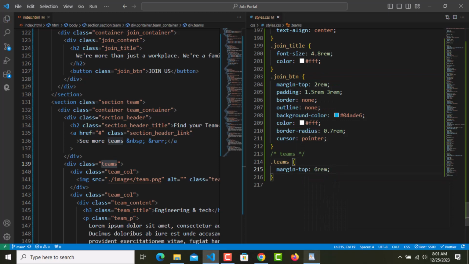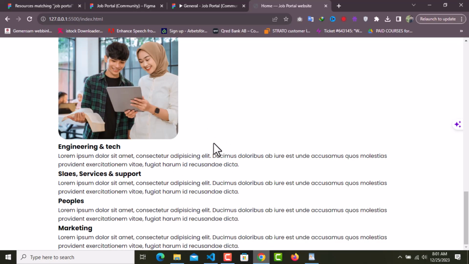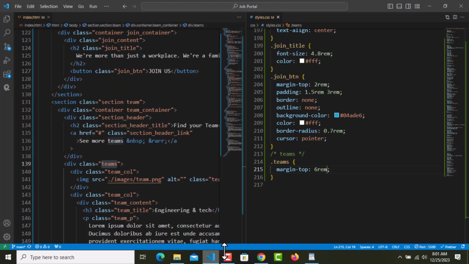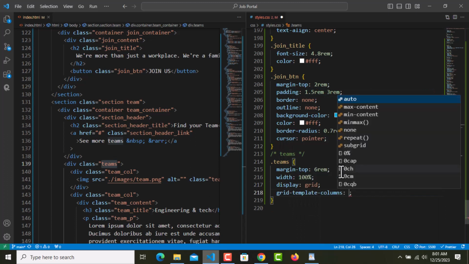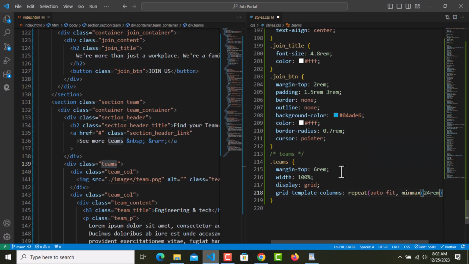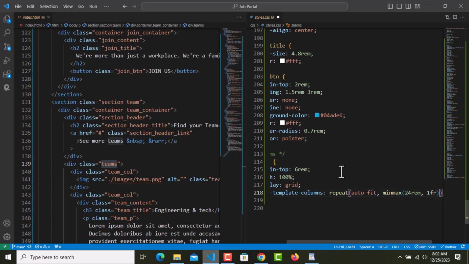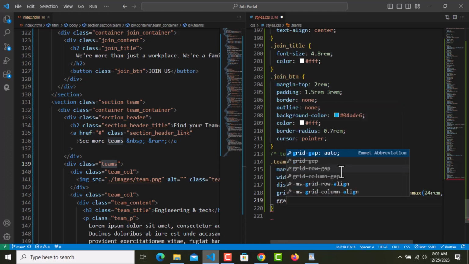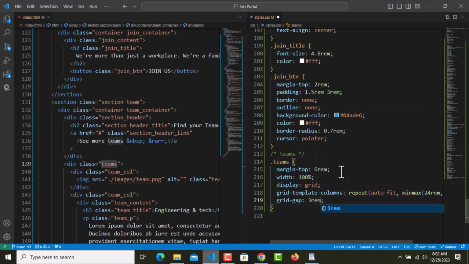So make sure we can have some space, and we need to give it a width of 100%, display of grid, template columns should be repeat, auto fit, and the minimum and maximum should be 24 rem and 1 fractional unit, and grid gap should be 3 rem. Let's try this for now.